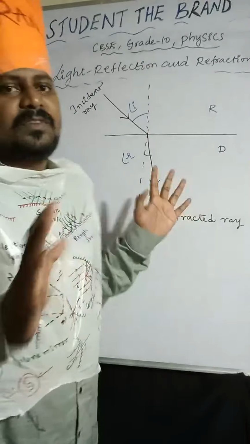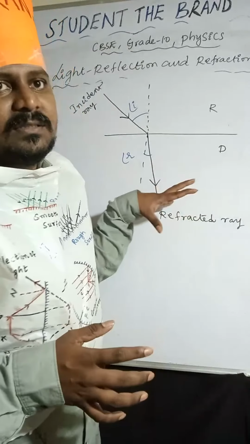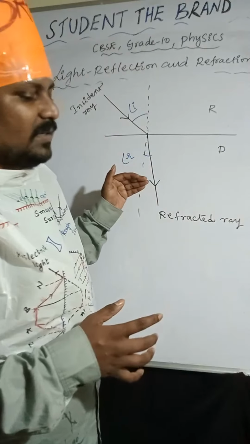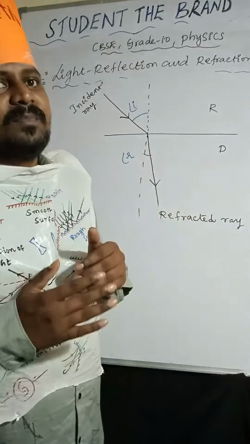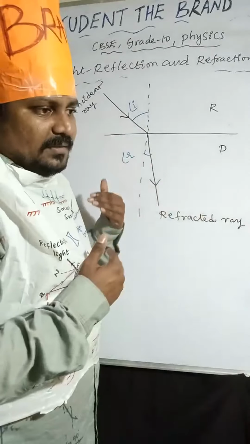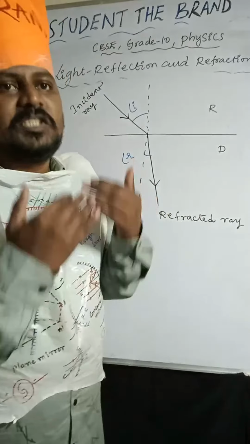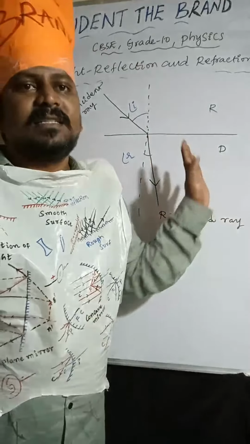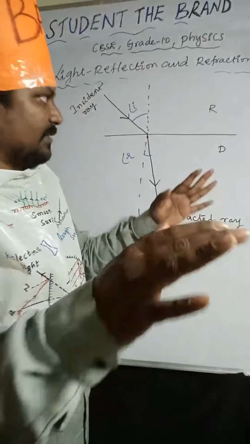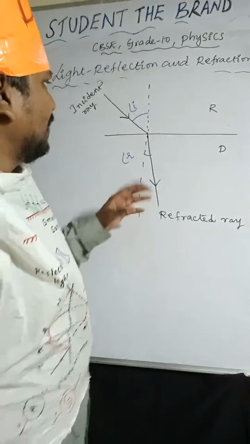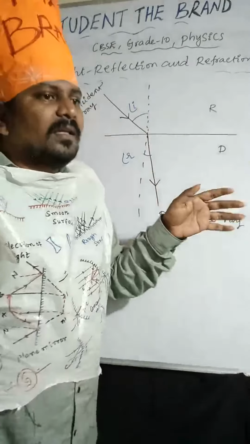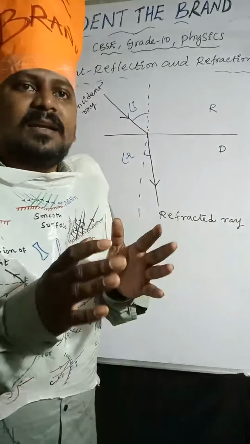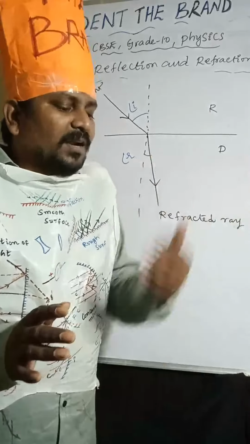So the main point is that the light ray is bending, the light ray is changing its path. The path of the light ray changes when it is moving from one medium to another medium. Simple, very easy. That's enough. No need to worry about it.